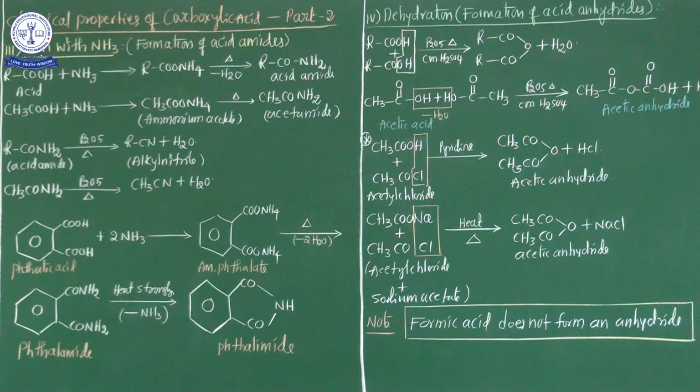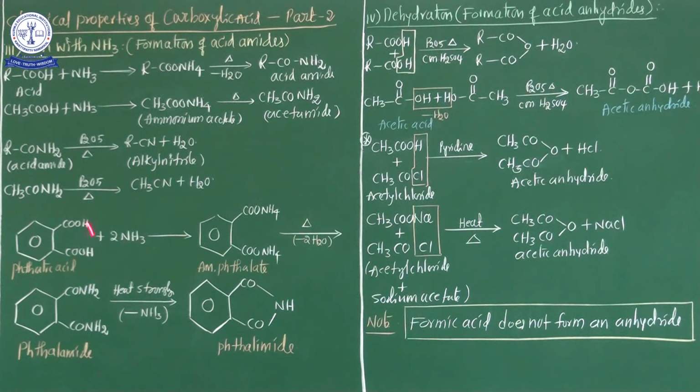So ultimately, from these chemical properties, the formation of the acid amide category: carboxylic acid, whenever treated with ammonia, gives ammonium salts. Those ammonium salts, under heating, lose a water molecule and acid amides are formed. These acid amides, treated again with phosphorus pentoxide, lose one more water molecule. Finally, my dear students, cyanide groups are obtained.